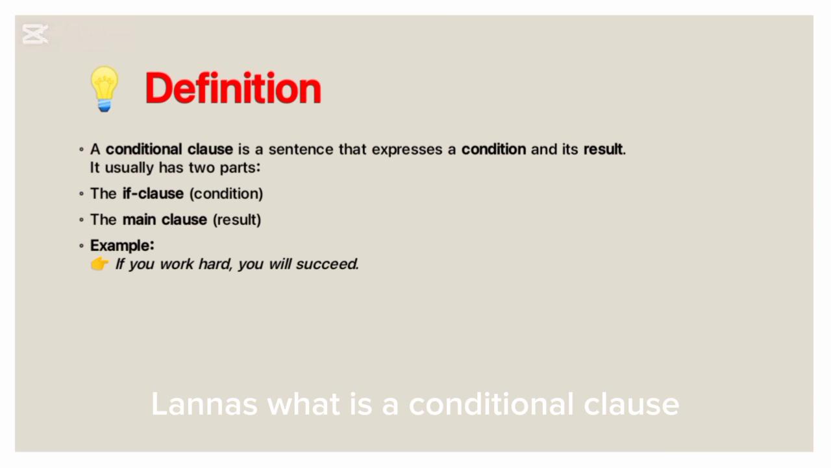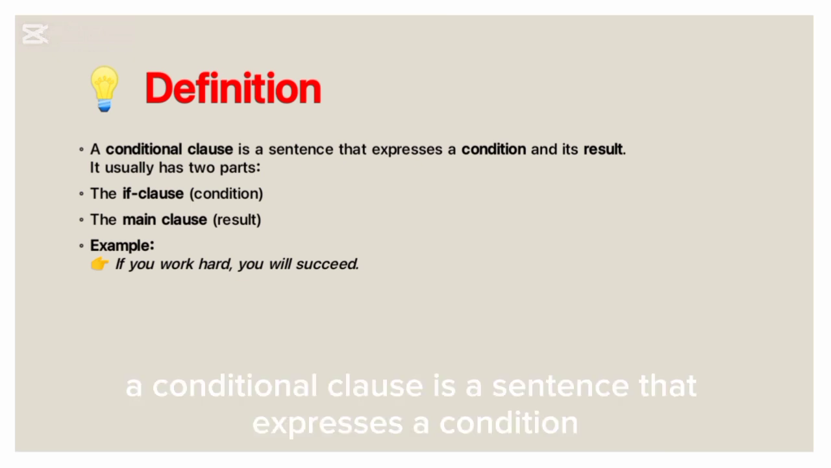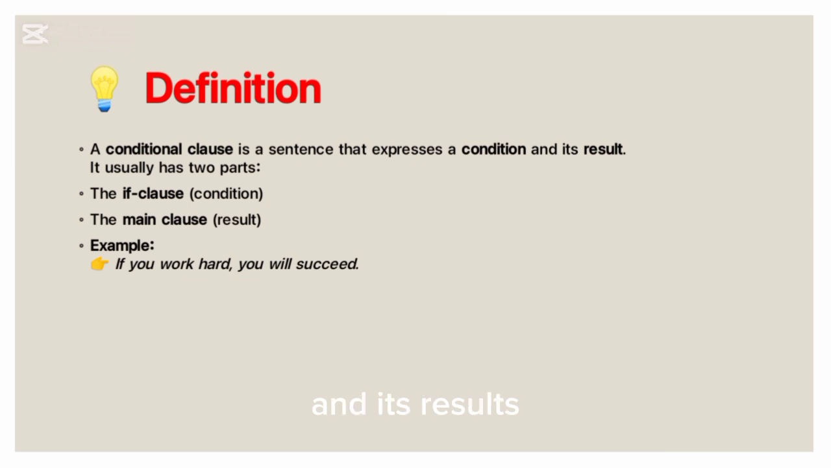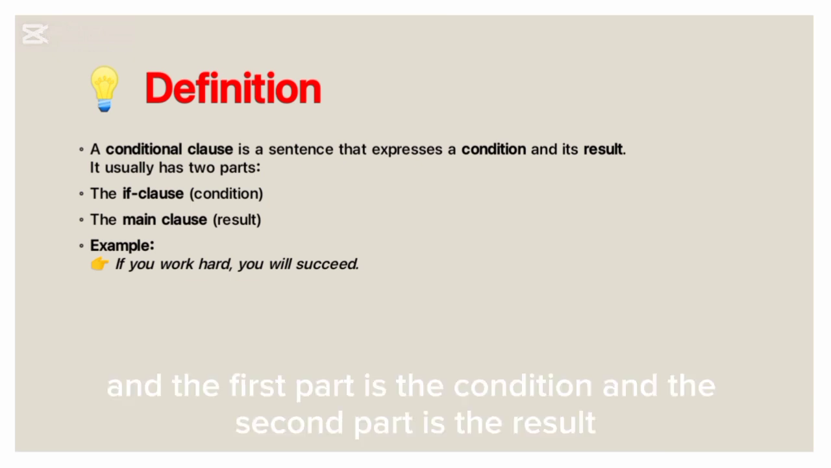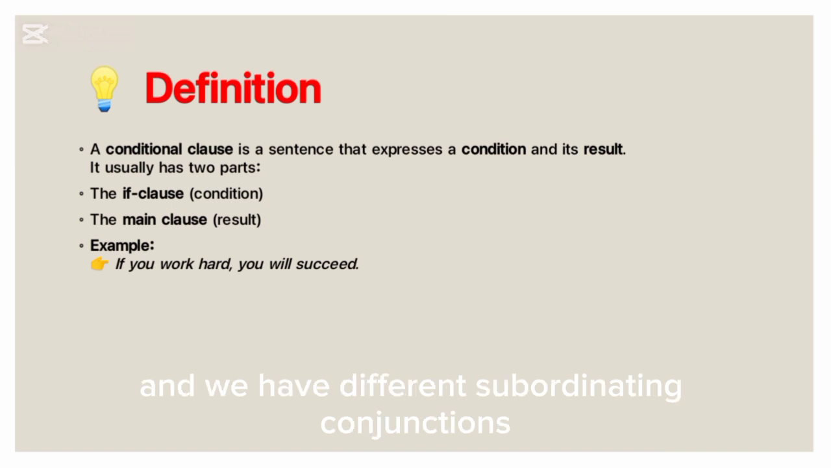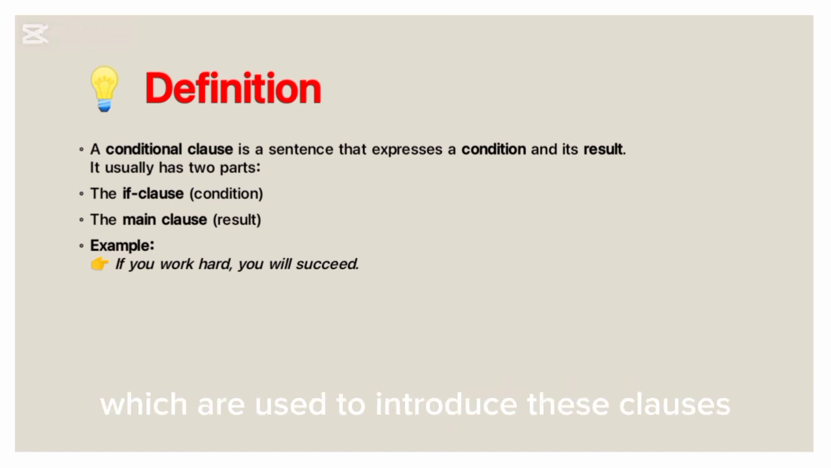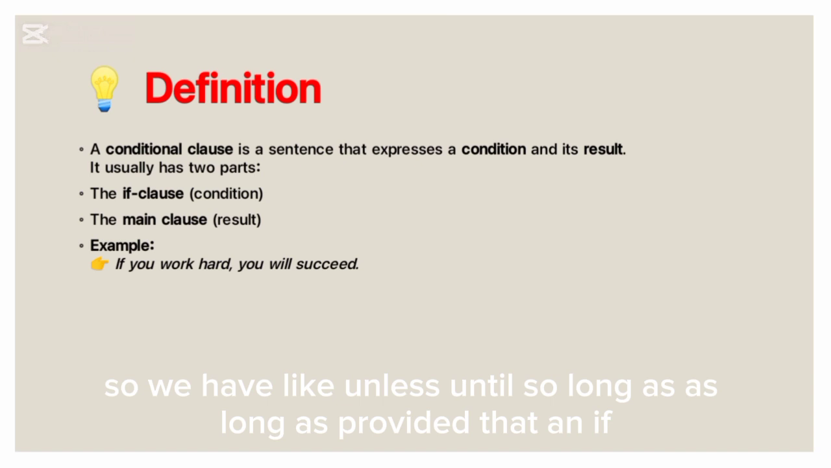Learners, what is a conditional clause? A conditional clause is a sentence that expresses a condition and its results. It usually has 2 parts: the first part is the condition and the second part is the result. And we have different subordinating conjunctions which are used to introduce these clauses. So we have unless, until, so long as, provided that, and if.